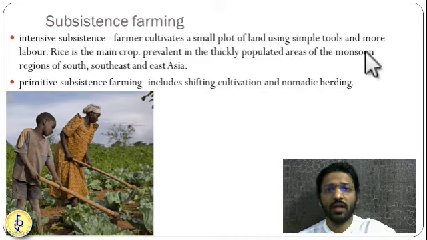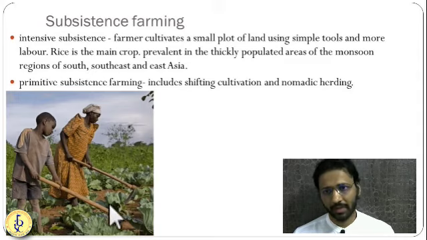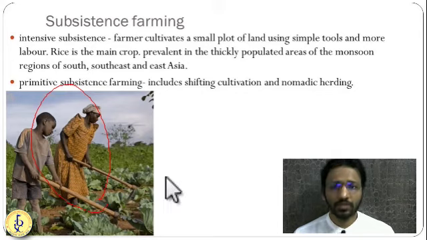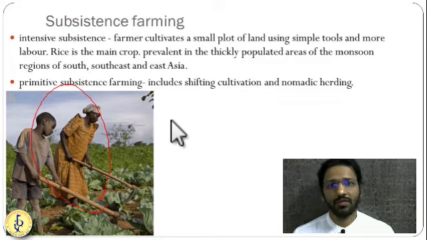So all over the world, the countries which suffered from the colonial era are also turning to subsistence farming. You can see in the African countries, people are mostly in subsistence farming. In the South American countries, people are mostly into subsistence farming. And in Asia, even China is also on subsistence farming.